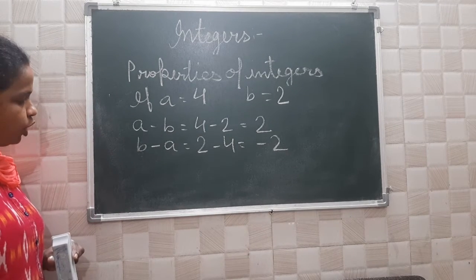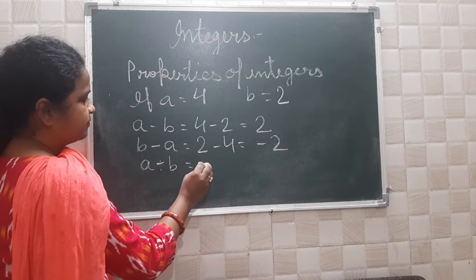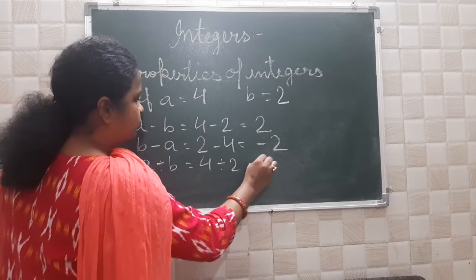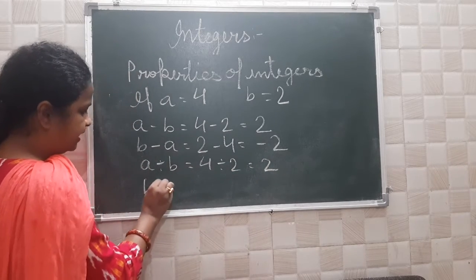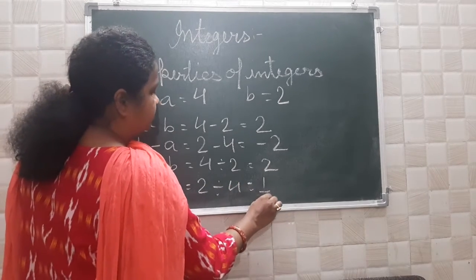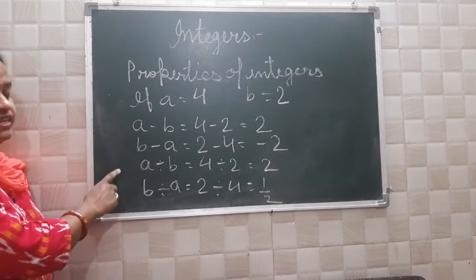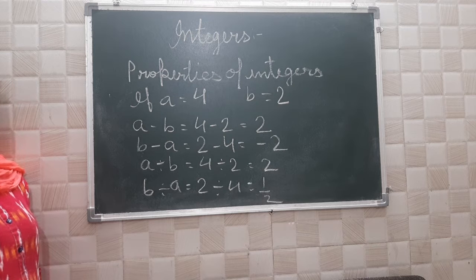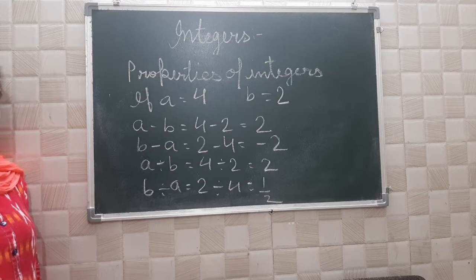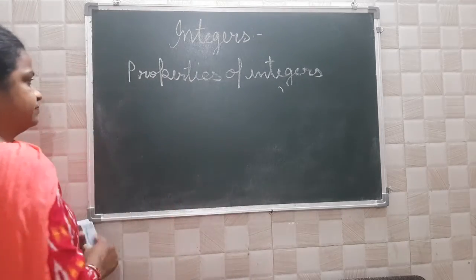Is it correct? No. You take A divided by B. So is it applicable? 4 divided by 2, you will get 2. But when B is divided by A, meaning 2 divided by 4, you will get 1 by 2. So it is not applicable in subtraction and division. Only it is applicable for addition and multiplication.